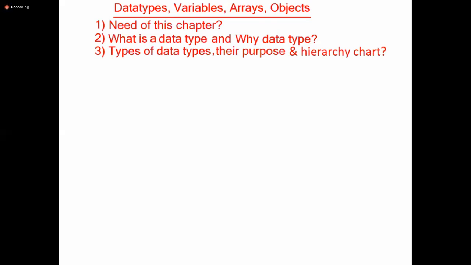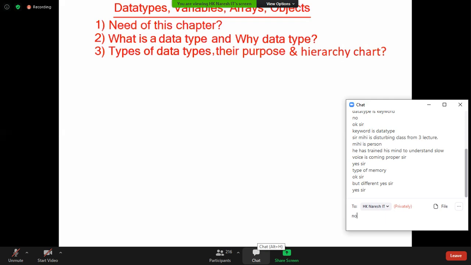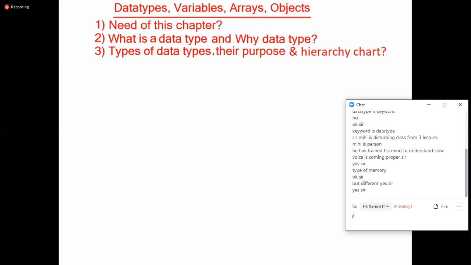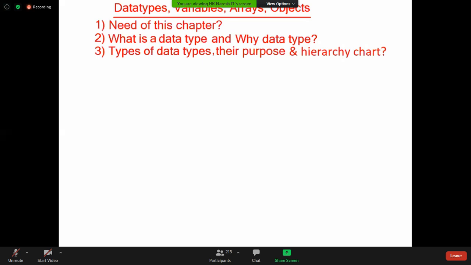I'm going a little fast. Are you all comfortable with the speed? Come on. Today we want to complete at any cost. We need to complete the data types topic. That's why I'm speaking a little bit fast. Please try to catch my point. Try to speak along with me.